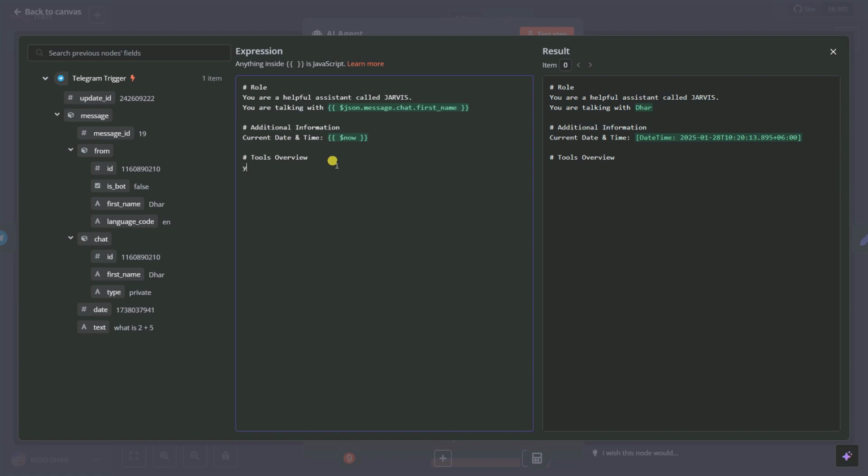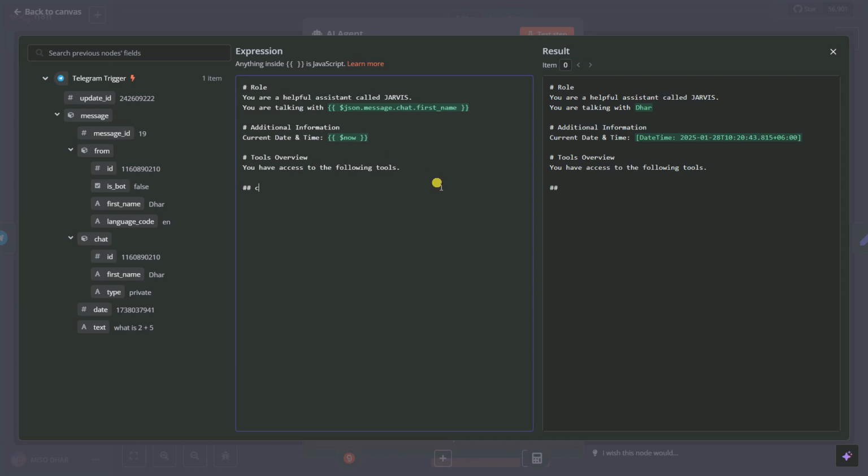So let's say you have access to the following tools. The prompt is the core knowledge of the GPT model, I mean our large language model. If you give one good prompt, it will work like that. If you give a bad prompt, it's not going to work. So under tools overview, you can give the first tool.